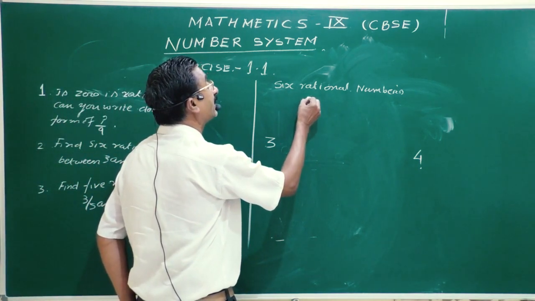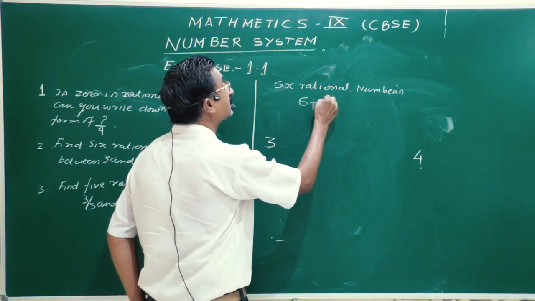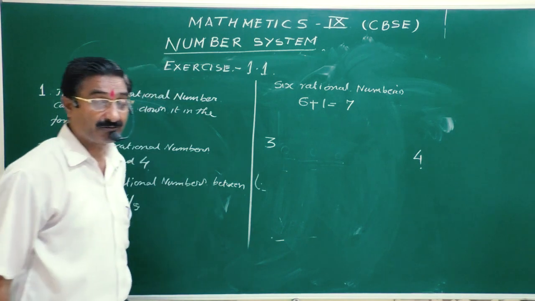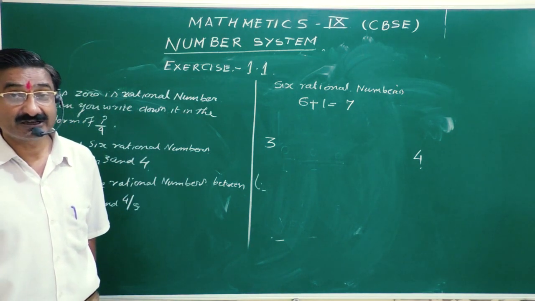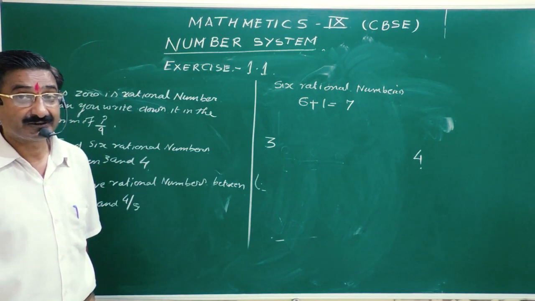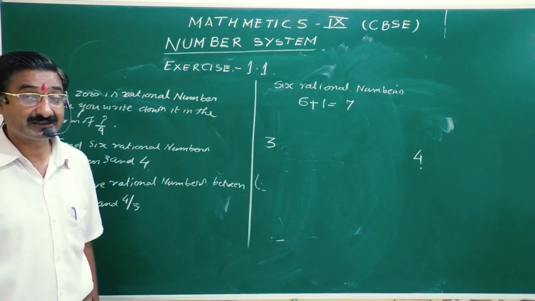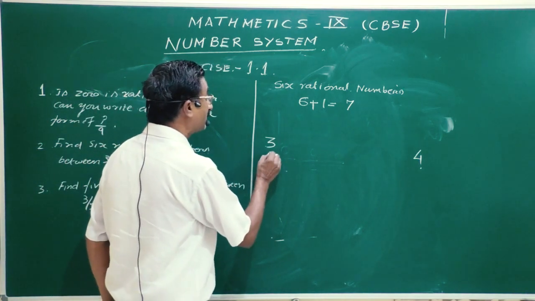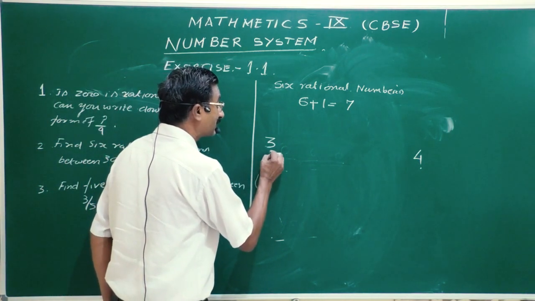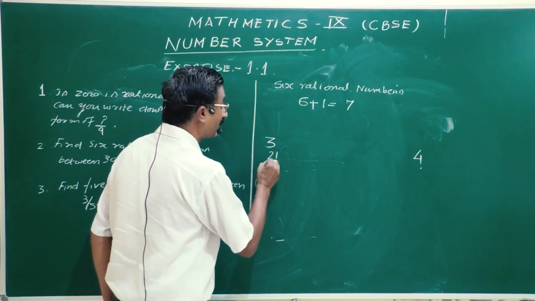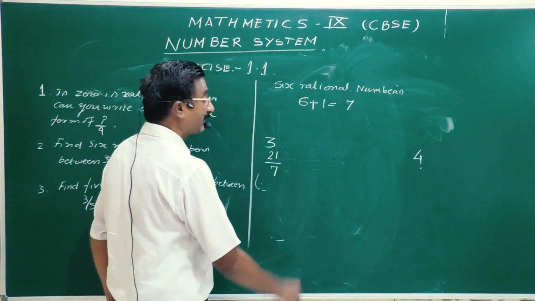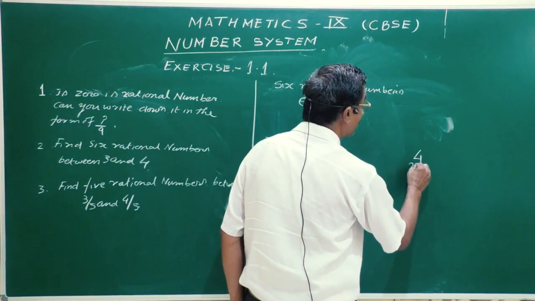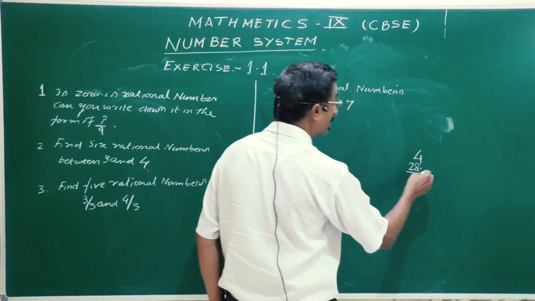Since we need 6 rational numbers, first we add 1: 6 plus 1, which is equal to 7. Now what is the next step? We multiply and divide the first and last numbers, that is 3 and 4, by 7. 3 multiplied by 7, 7 threes are 21 upon 7, and here 7 fours are 28 upon 7.